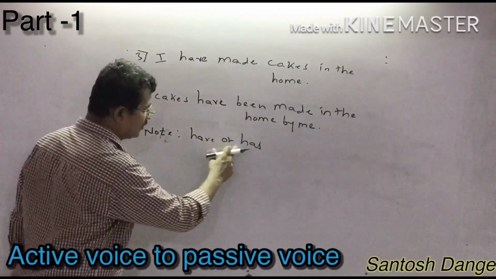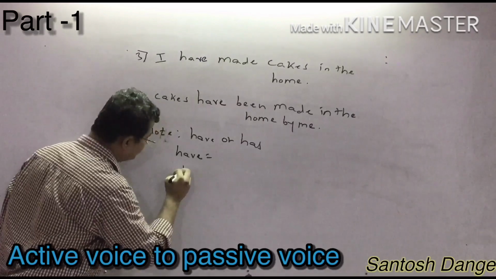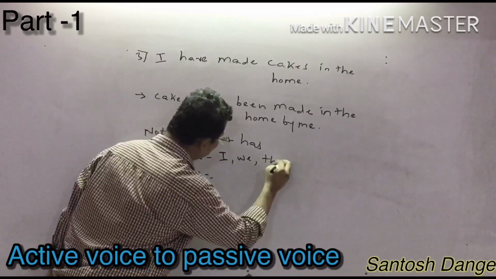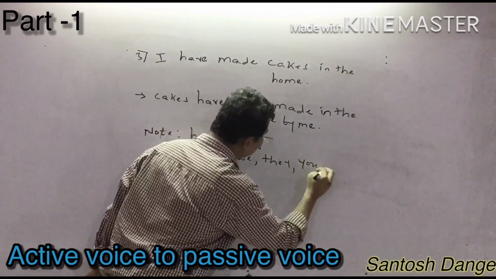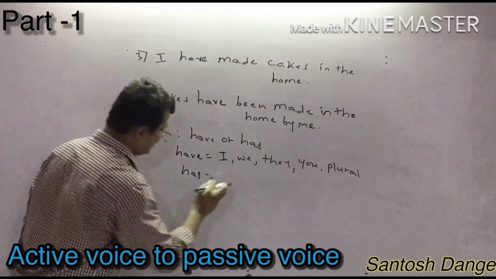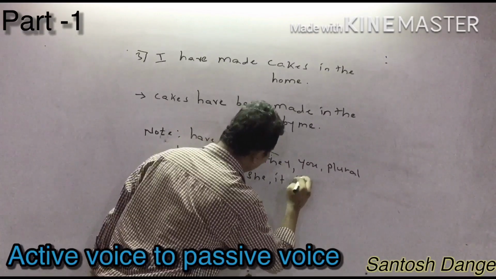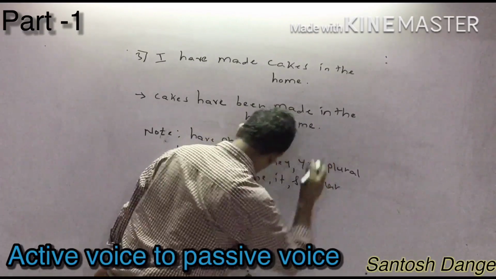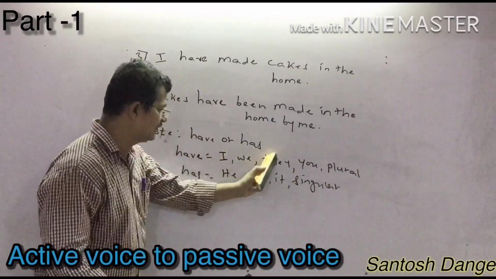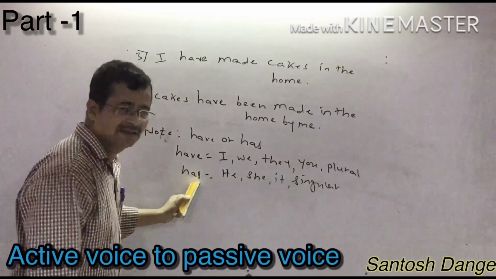Now, look, what is the note? Have or has: where do you have to use have and where do you have to use has? Suppose I, we, they, you, and plural: if they have given these, you have to use have. And if they have given he, she, it, and singular, at that time you have to use has. It is very, very important about have and has. I, we, they, you, plural: you have to write have. He, she, it, singular: you have to write has.